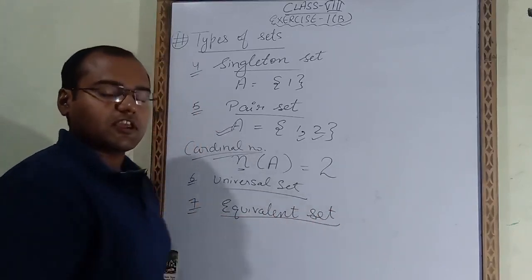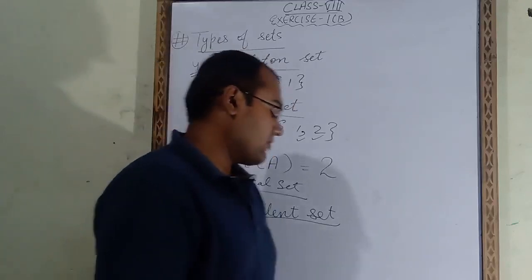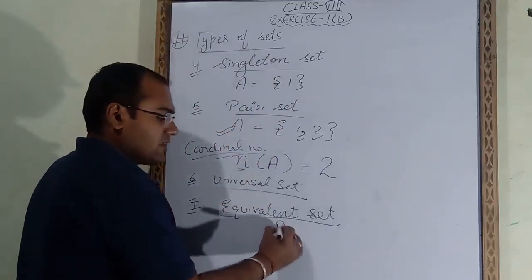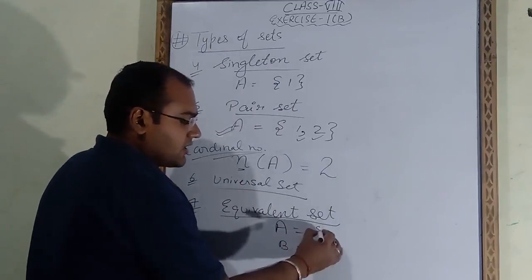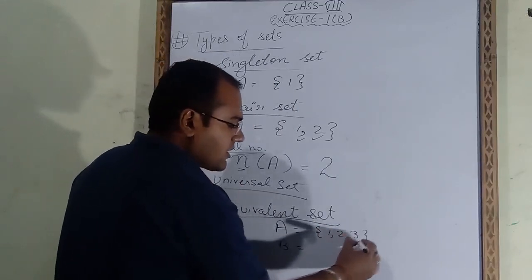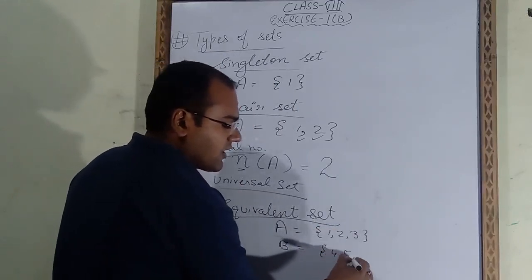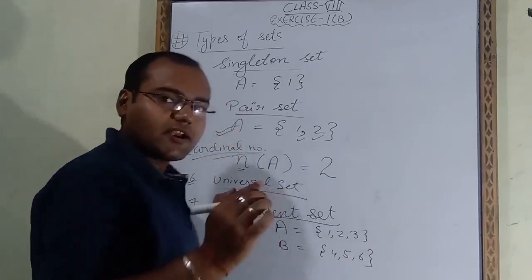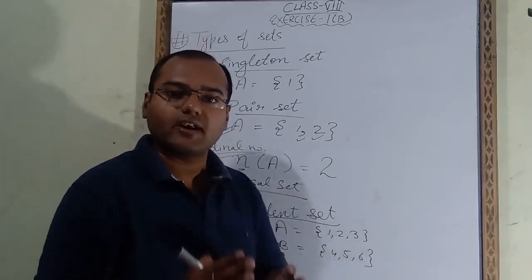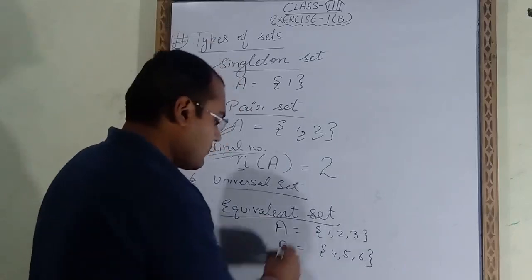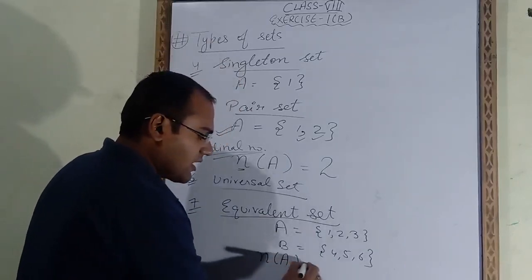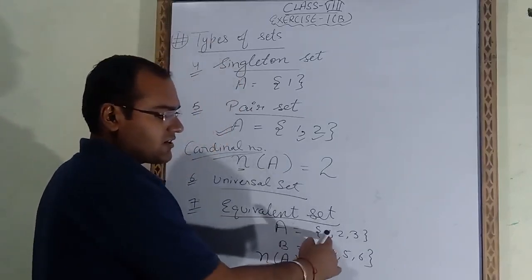Equivalent. In equivalent set, what do you have to do? Suppose 2 sets are given, A set and B set. In A it is written 1, 2 and 3, and in B it is written 4, 5 and 6. For equivalent set, what you have to do? First of all, you have to find cardinal number. So first of all we will find cardinal number of A. How many elements are there in this A set? 1, 2, 3.